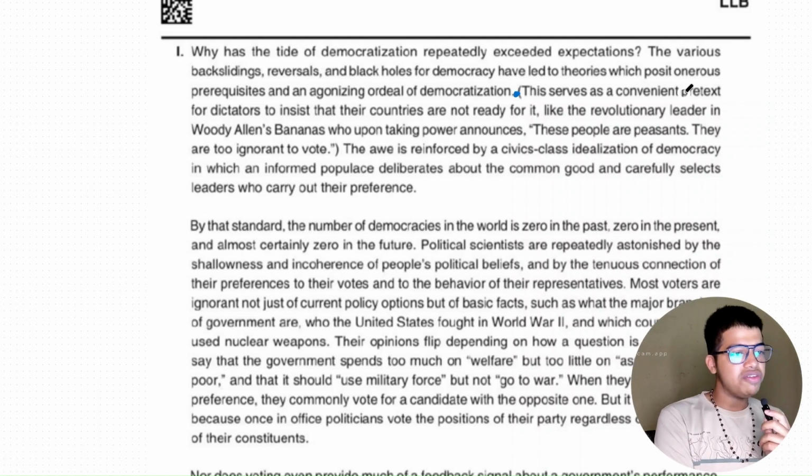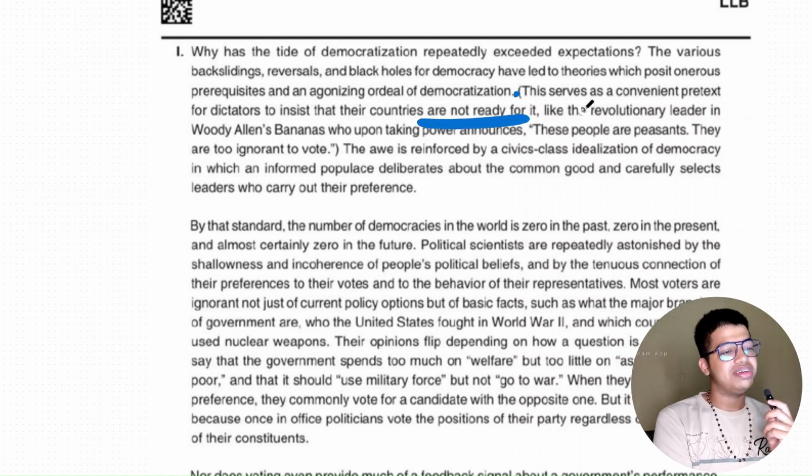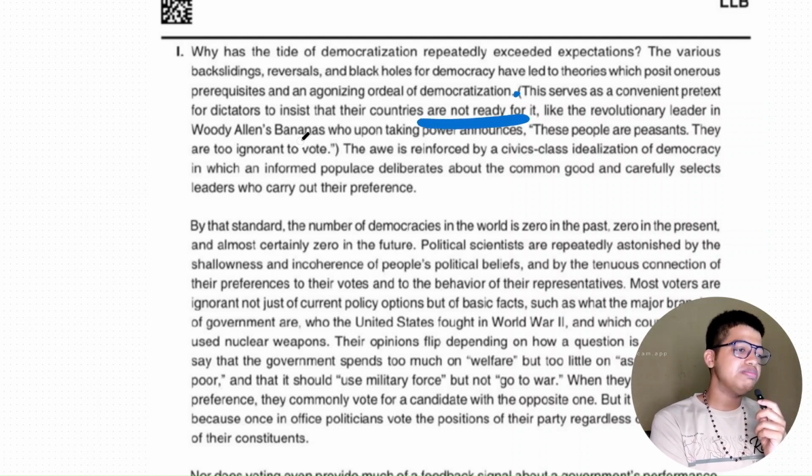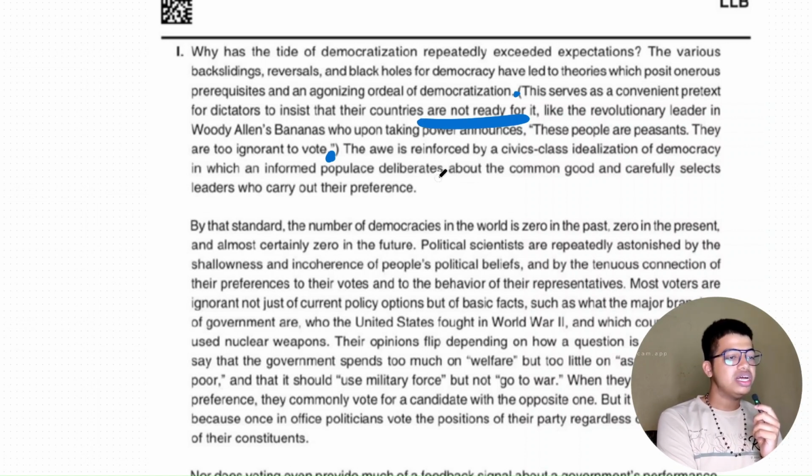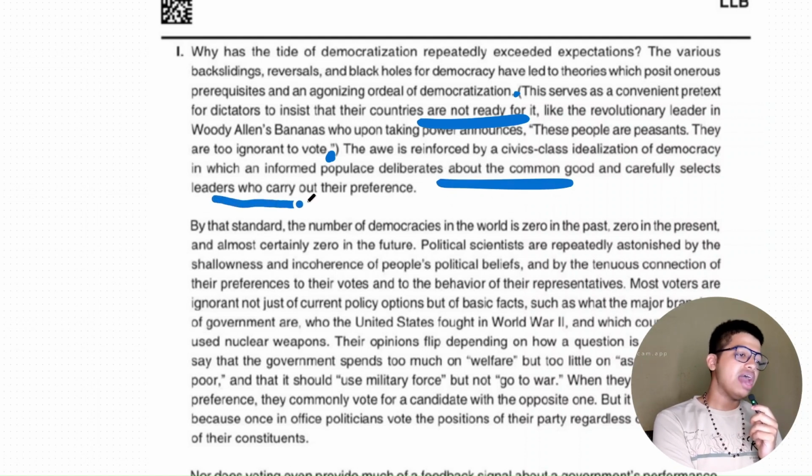This serves as a convenient pretext for dictators to insist that their countries are not ready for it. Like the revolutionary leader in Woody Allen's Bananas, who upon taking power announces, the people are peasants, they are too ignorant to vote. The awe is reinforced by civics class idealization of democracy, in which an informed populace deliberates about the common good and carefully selects leaders who carry out their preference.